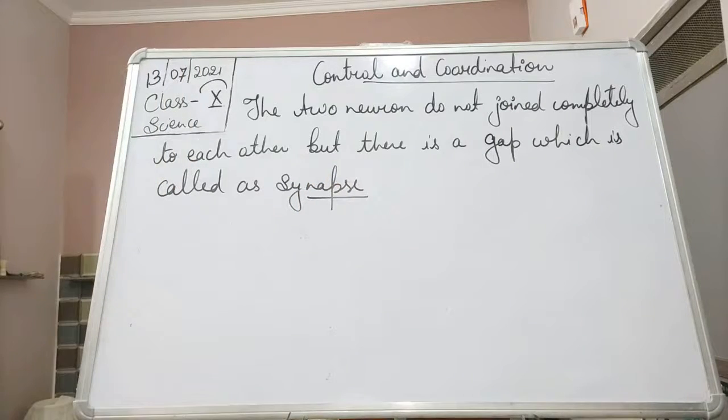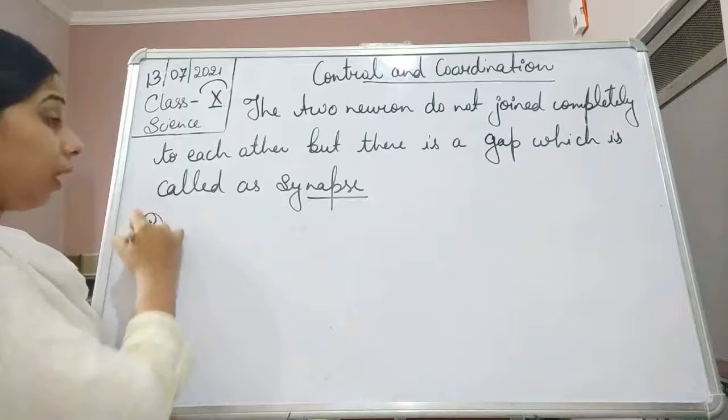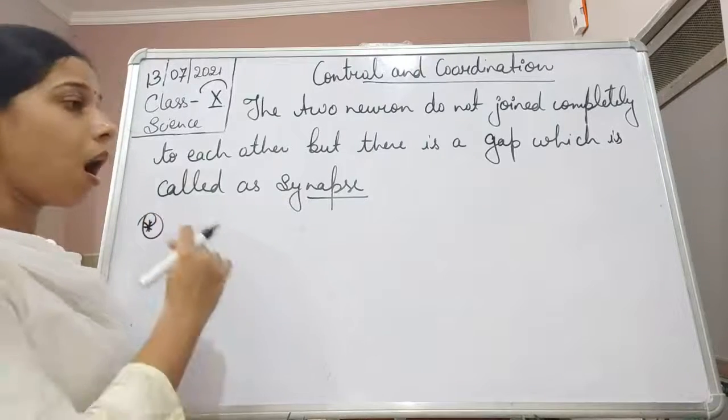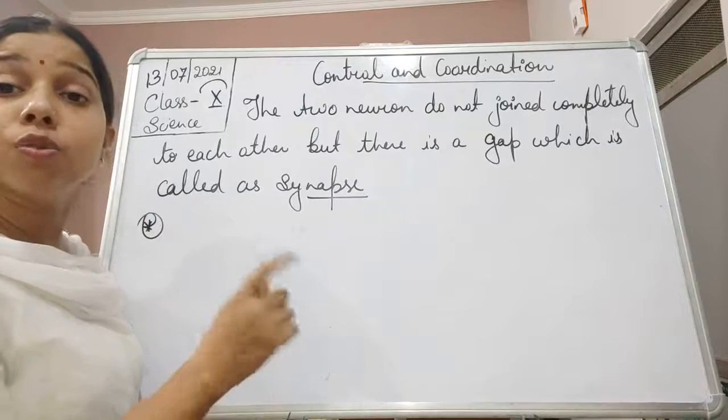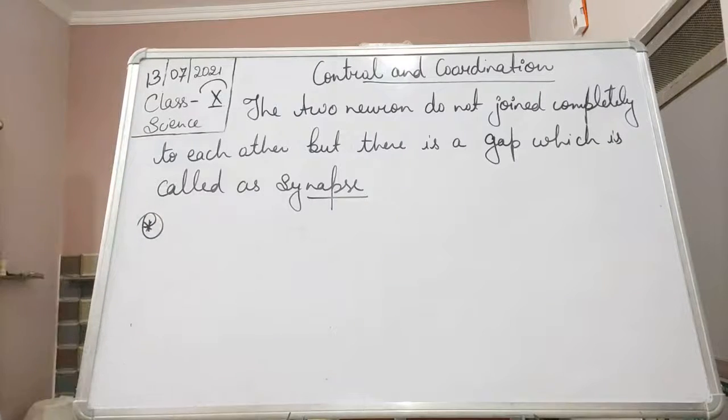Which is called as synapse. Okay. Now the question arises that even though a gap is there, how does the synapse help in connecting the two neurons together? Okay.